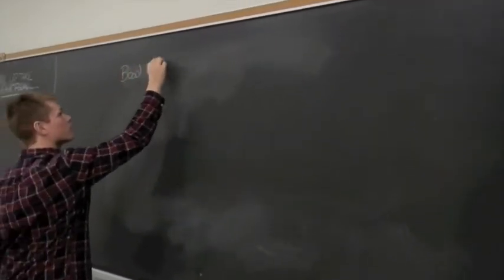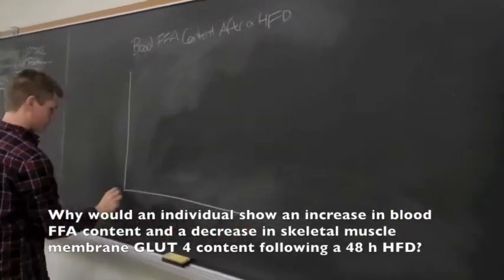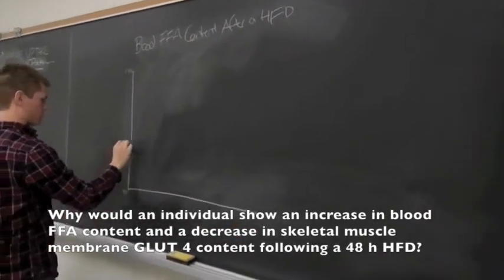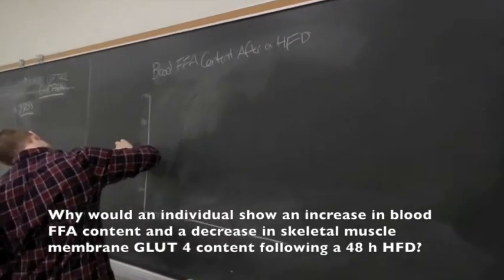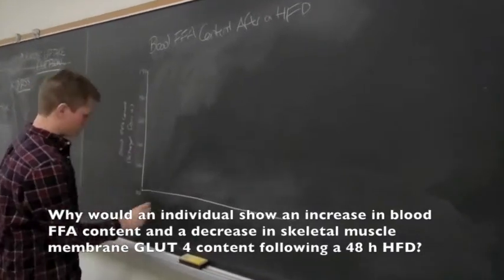For video number 3, we chose to answer question number 2 posed in Ellis class session number 1. Why would an individual show an increased blood-free fatty acid content and a decrease in skeletal muscle membrane GLUT4 content following a 48-hour high-fat diet?